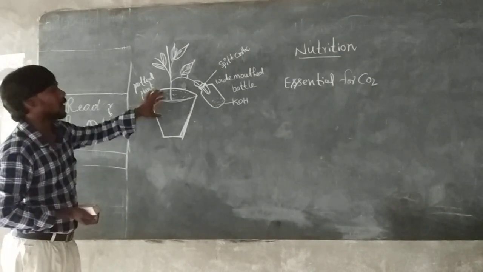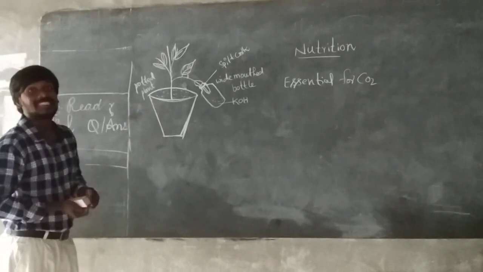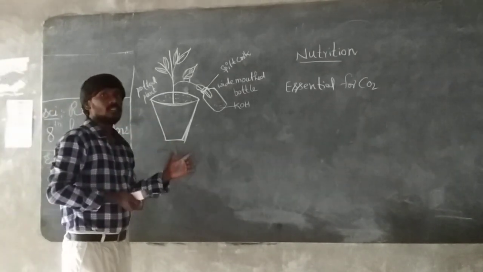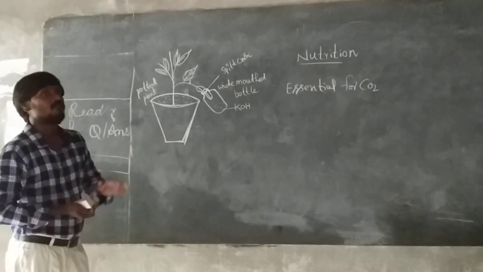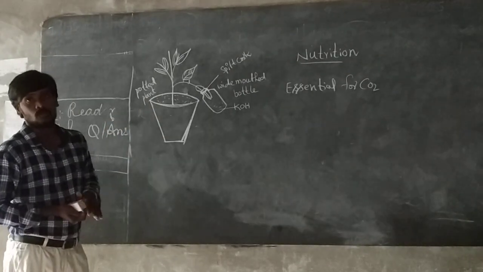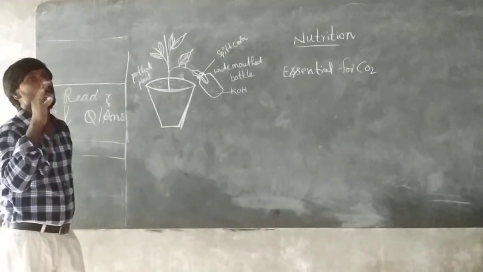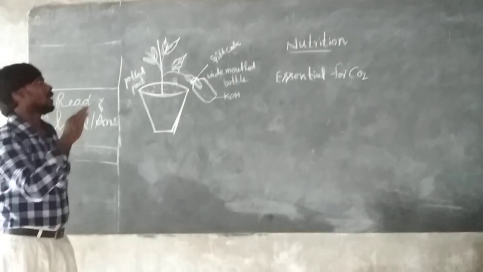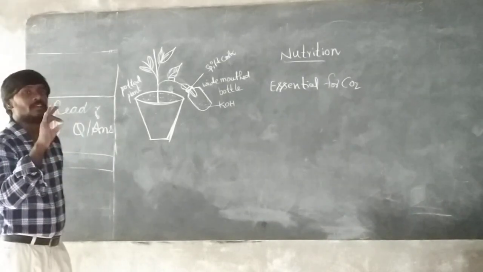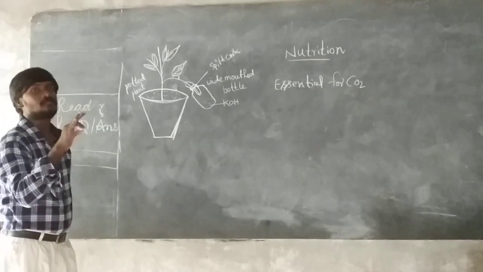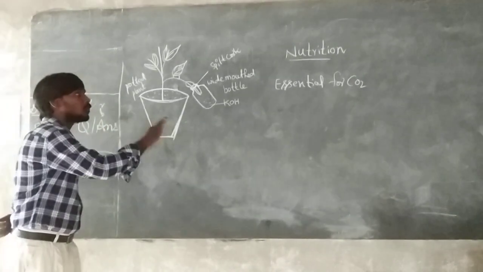In this experiment, the plant is kept in a dark room for 12 hours. Second point, that room has no ventilators and no windows. Why? Because we have to remove the oxygen. That's why it is kept in a dark room. When we keep the plant in a dark room, it is totally removed from the oxygen. In the presence of sunlight, chlorophyll, water, and carbon dioxide, that is called photosynthesis. The plant is removed from photosynthesis.